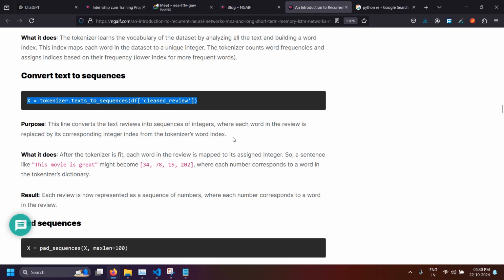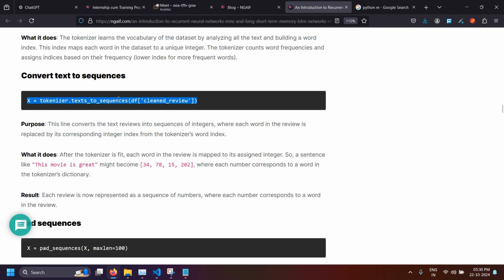After the tokenizer is fit, each word in the review is mapped to its assigned integer. So a sentence like "this movie is great" might become this, where each number corresponds to a word in the tokenizer's dictionary.